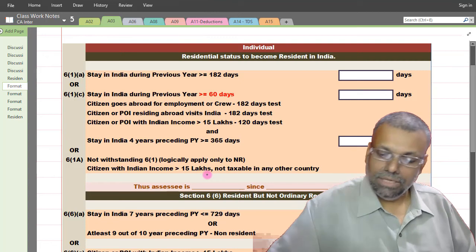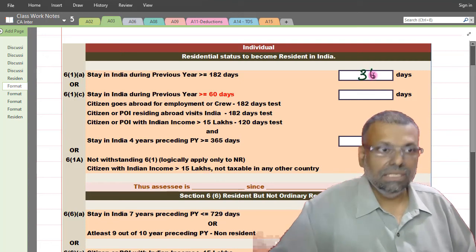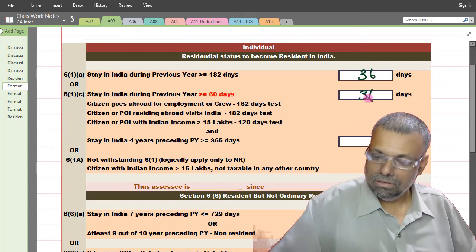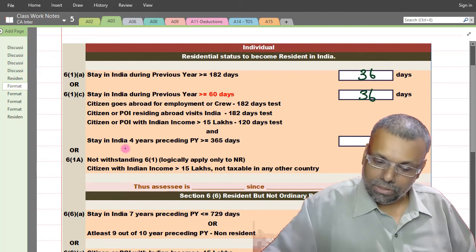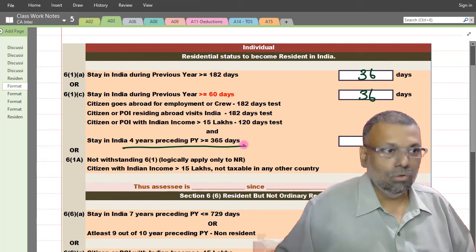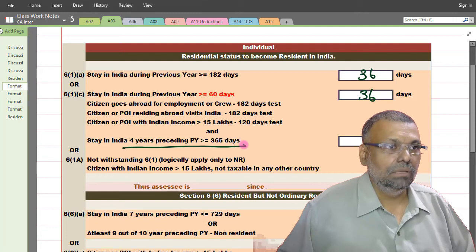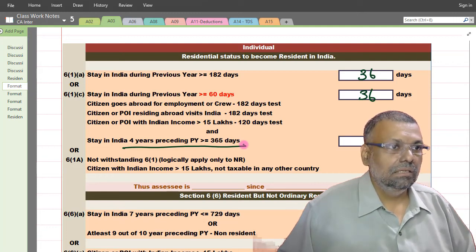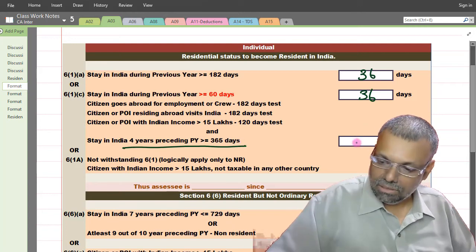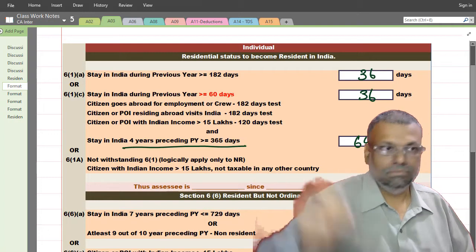Okay, so in the previous year, I'm staying for 36 days now. And 4 years preceding the previous year, total is not going to change because there is no change in that particular number. So that is going to be how much? 647 number of days total.